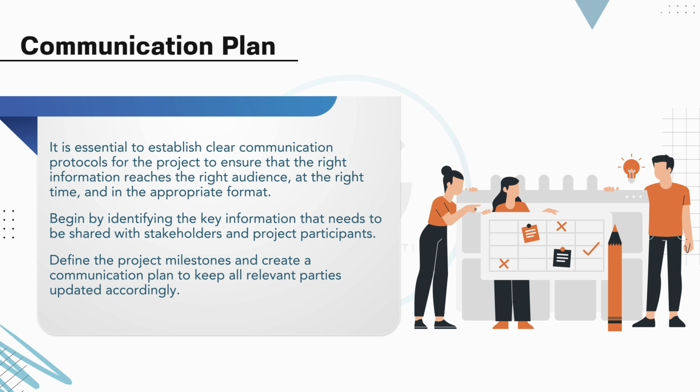Next, determine who needs this information: stakeholders, team members, sponsors, or external partners, and how frequently they need to receive it. Then, align your communication with the project milestones. This allows for timely updates that reflect the project's progress and any major developments. Finally, define how the communication will happen, whether it's via meetings, reports, dashboards, emails, or presentations. By planning communication up front, we reduce misunderstandings, ensure transparency, and keep everyone engaged and aligned throughout the project.